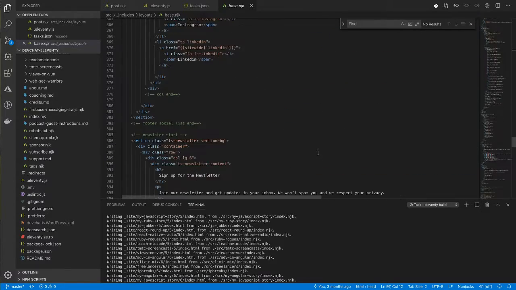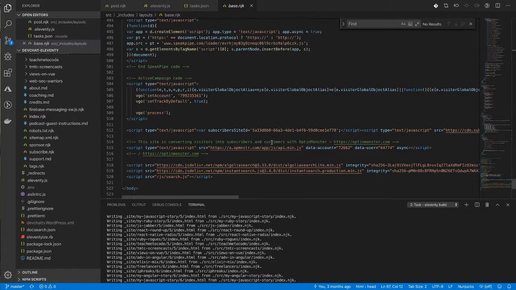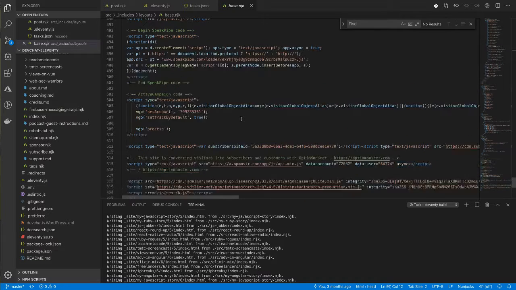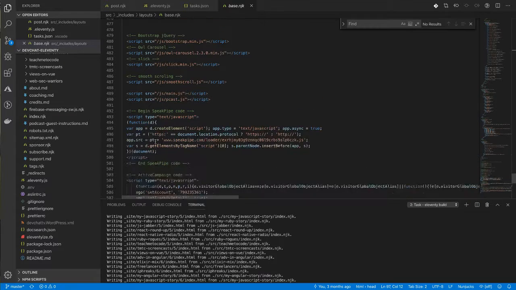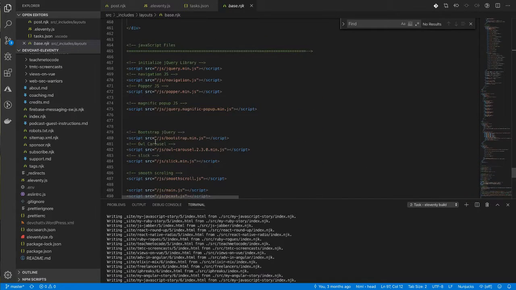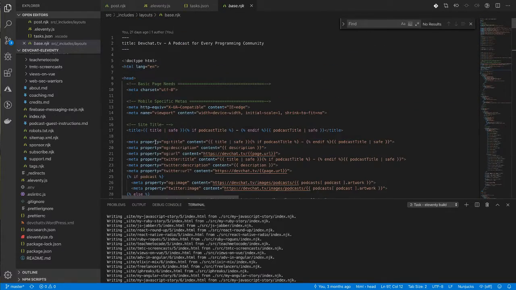What it does is it provides, I think it's part of, not that one. And it's not ActiveCampaign either. I forget what it's called. It's subscribers.